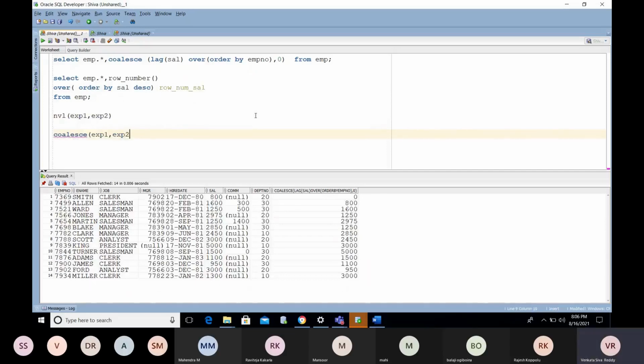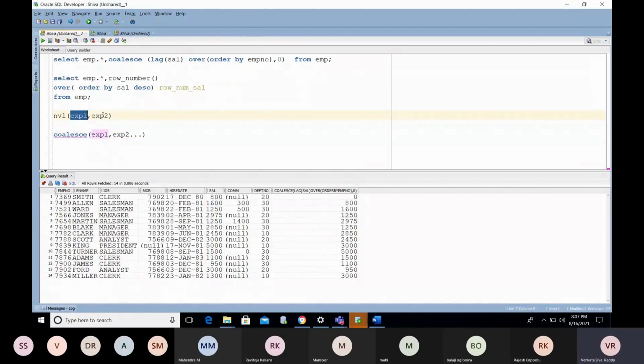You can write any number of expressions here. The COALESCE function displays the first not null value of the set, correct? If the value is present in expression 1, there is no need to go for expression 2.